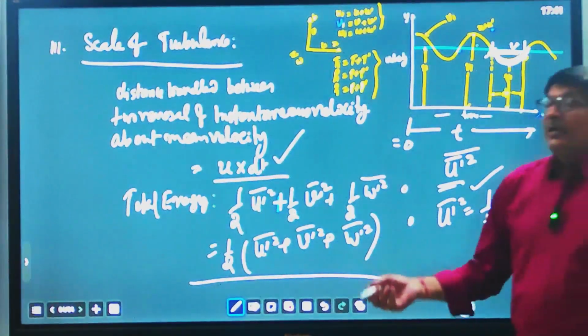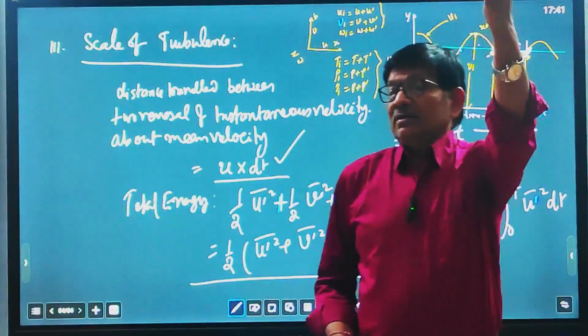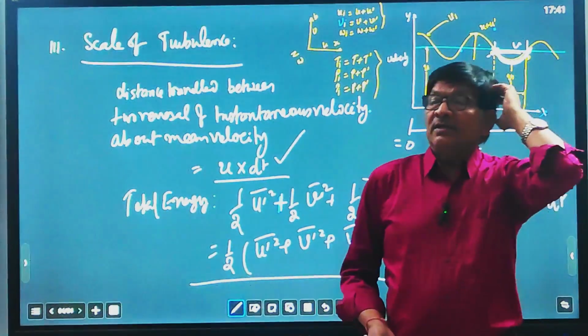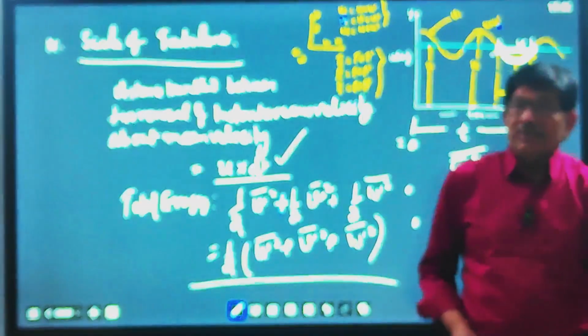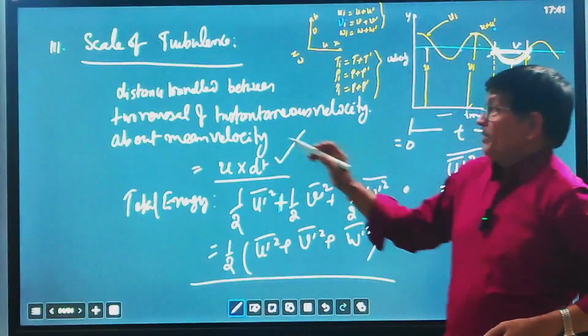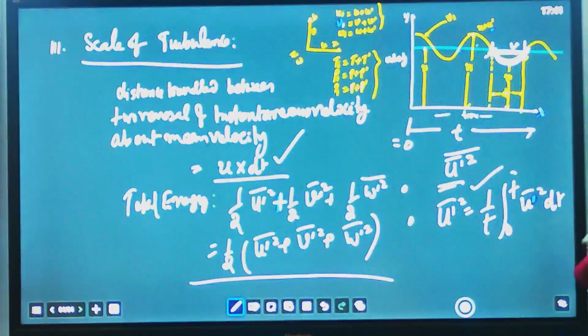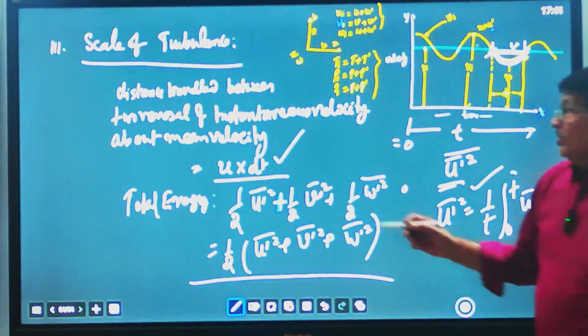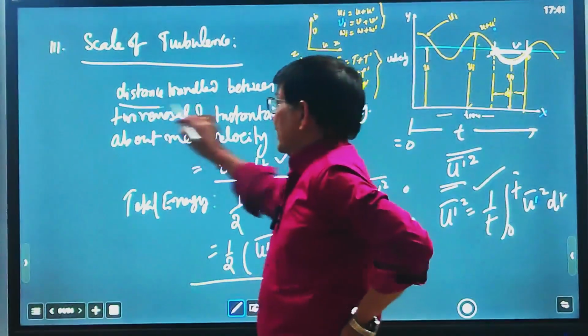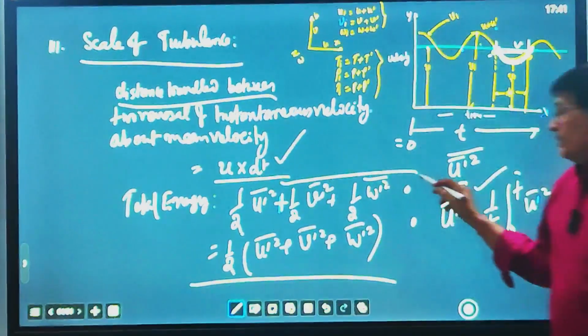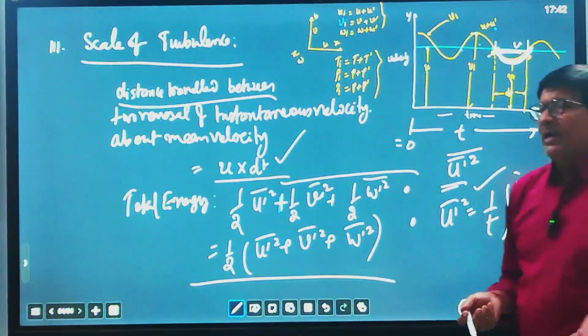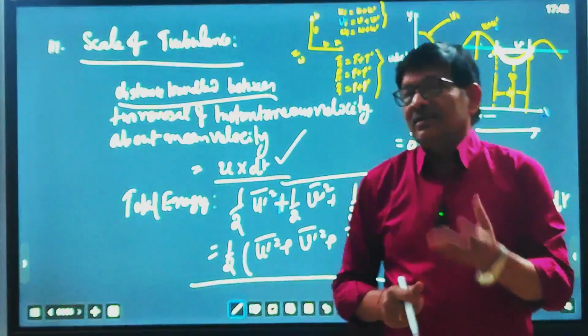So these are various concepts which are used for defining the level of turbulence, the type of turbulence. There are three main parameters: the degree of turbulence, the intensity of turbulence, and the scale of turbulence, and total energy. Here it is useless to define potential energy and internal energy.